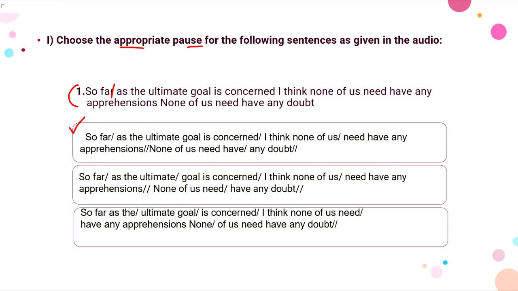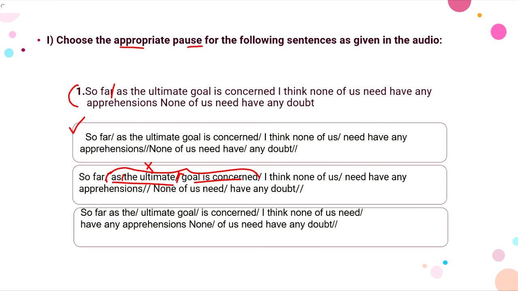So we have here: so far as the ultimate goal is concerned. Here itself we get to know that after we say "the ultimate goal is concerned", we don't make a pause. We say "as the ultimate goal is concerned" as a whole sentence, we don't make any pause in between this sentence, right? So here this would be wrong, right? So we got the wrong thing at the beginning itself.